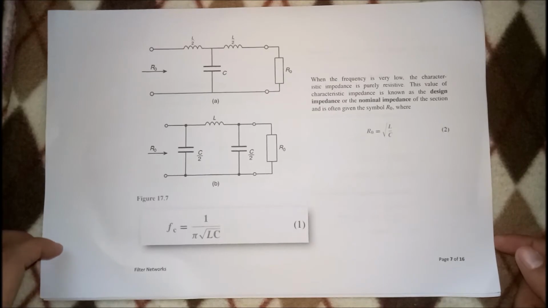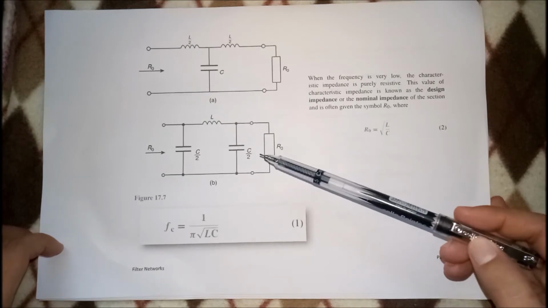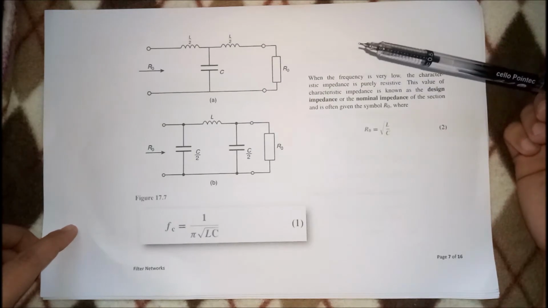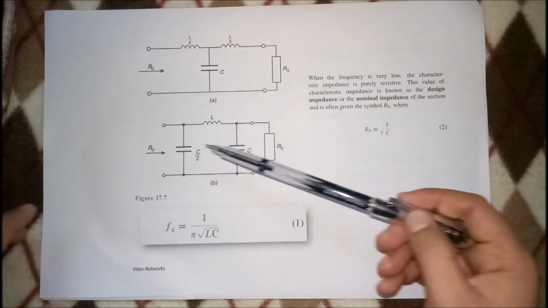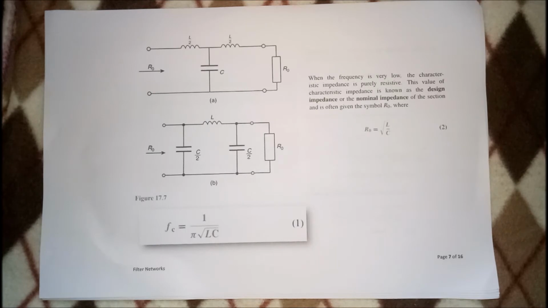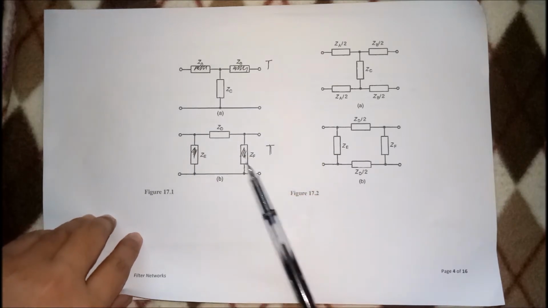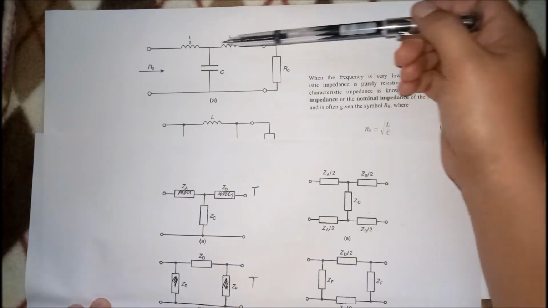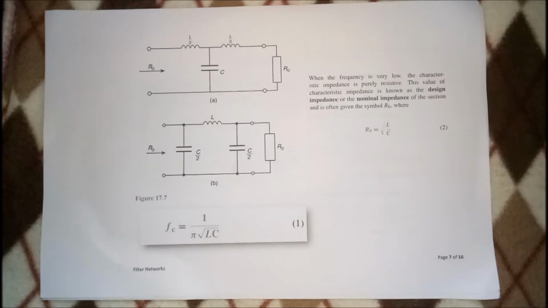So still you have here your circuit for your low pass filter. This is again sa T network. This is if implemented siya sa pi network. So class, this is L over 2, L over 2. Just to ensure, kasi we are aiming for symmetrical networks. Diba pag symmetrical, kailangan ito equal. And this one is also equal. Remember that. Remember this, diba pag symmetrical, kailangan ito ay equal at saka ito ay equal. So in here, just to ensure na equal sila, this one is labeled as L over 2, L over 2. Okay? This one naman, this is C over 2, C over 2. Okay? So don't be shocked.